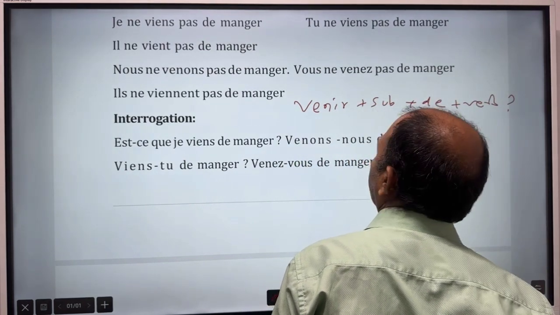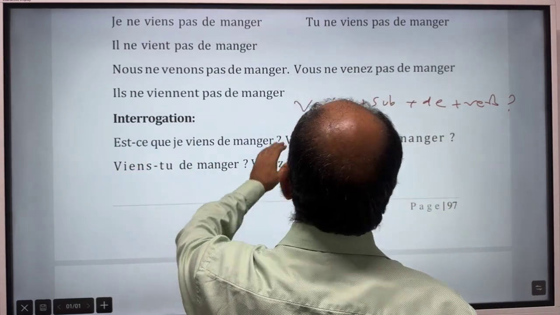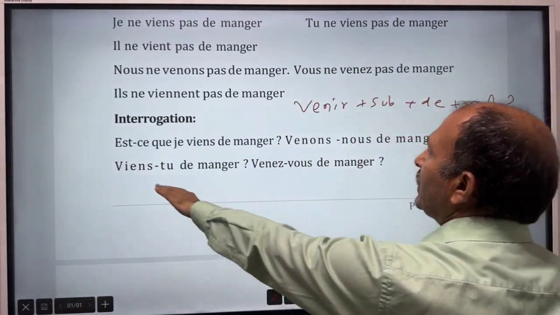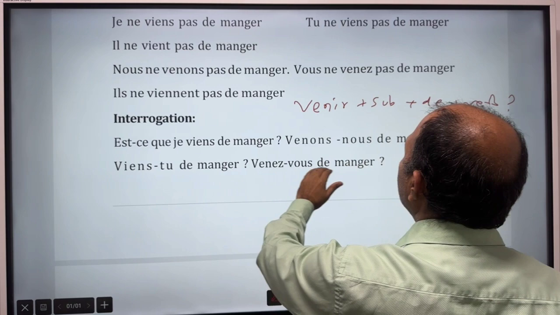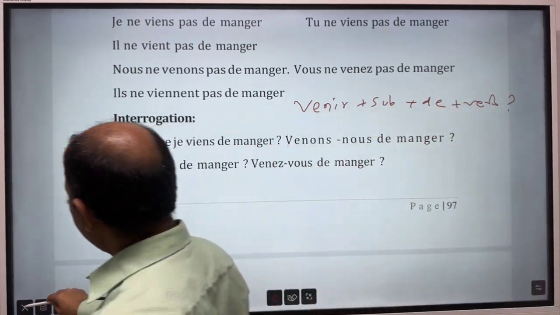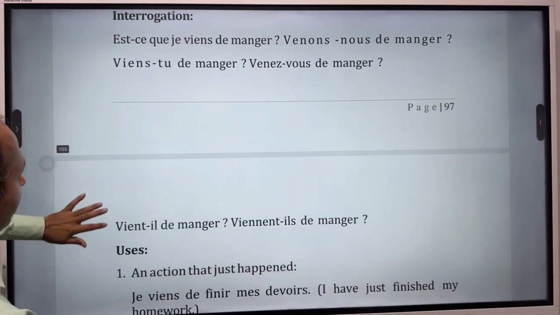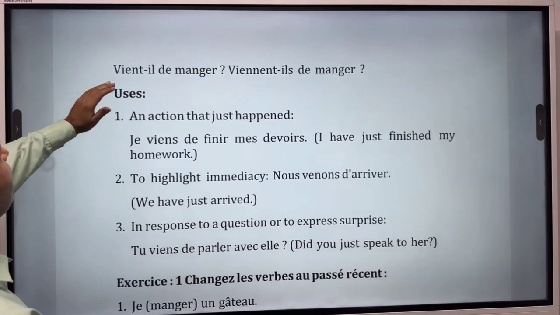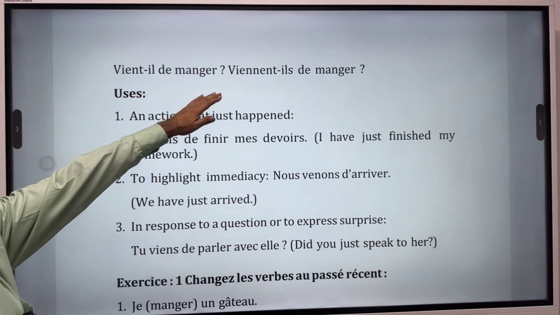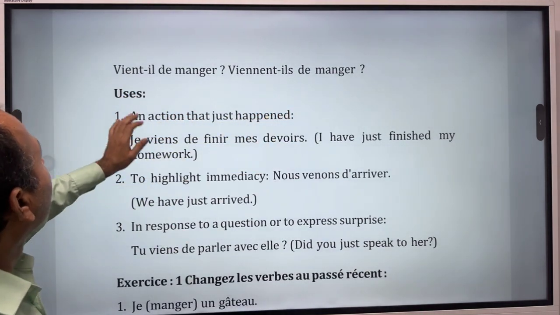Venons-nous de manger? Viens-tu de manger? Venez-vous de manger? Vient-il de manger?